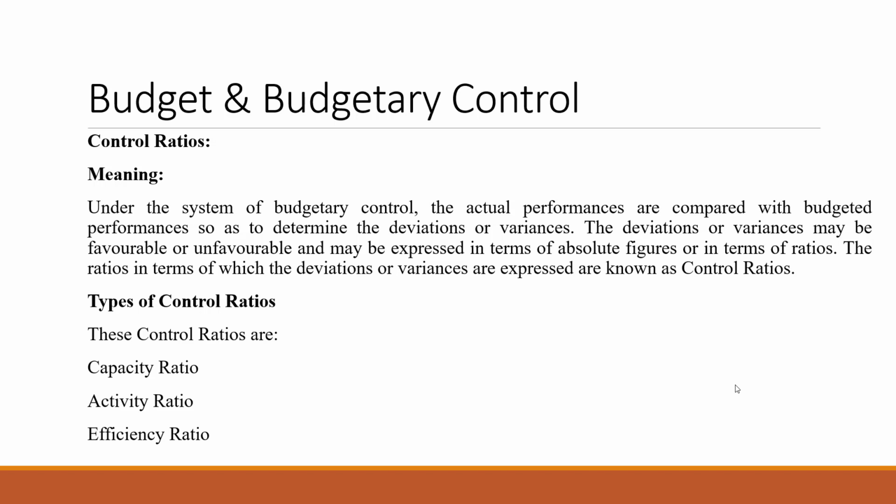Welcome back. In this video, we will see the different types of control ratio in detail. What were the types of control ratio? They were capacity ratio, activity ratio, and efficiency ratio. Now we'll see in detail all these types of control ratios. Now first is capacity ratio.